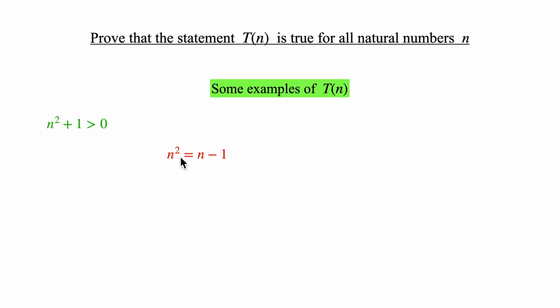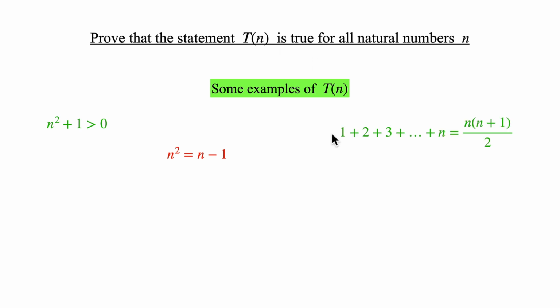And for number 2, it will be 2 squared is 4 and 2 minus 1 is 1. So this will never be true. So a statement T of n is just some statement for natural numbers, and it sometimes can be true for all natural numbers, as this one. Sometimes it can be false for all natural numbers, and sometimes it can be true for just some natural numbers.